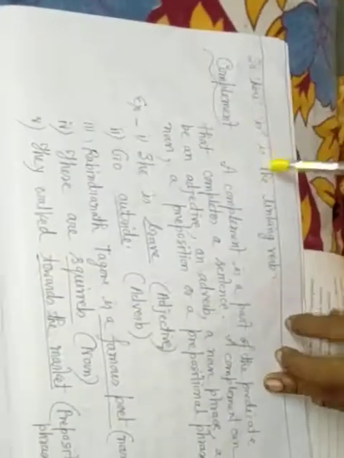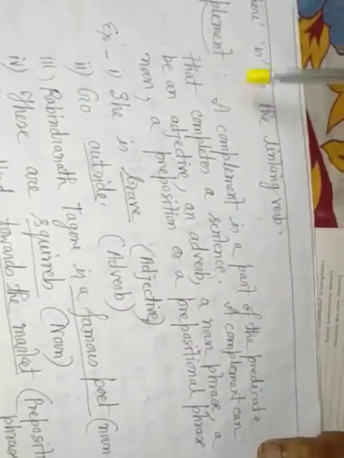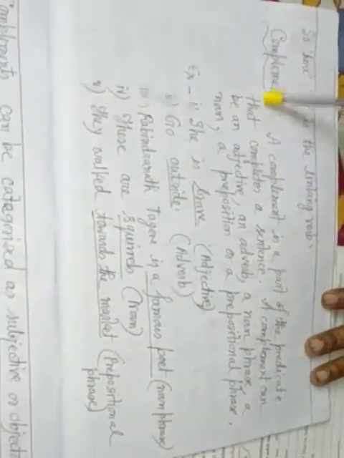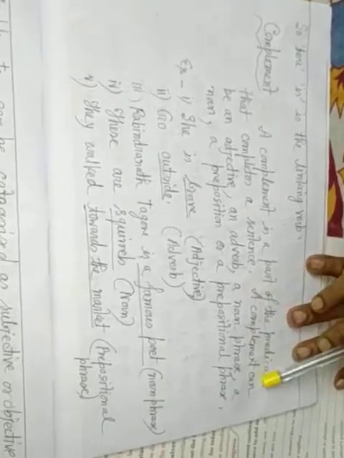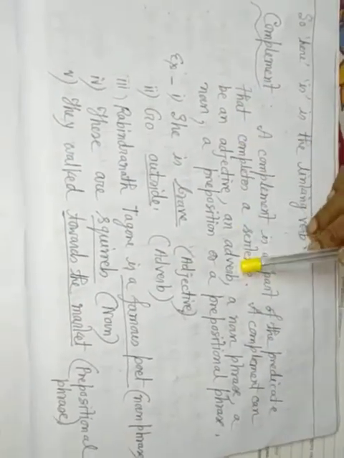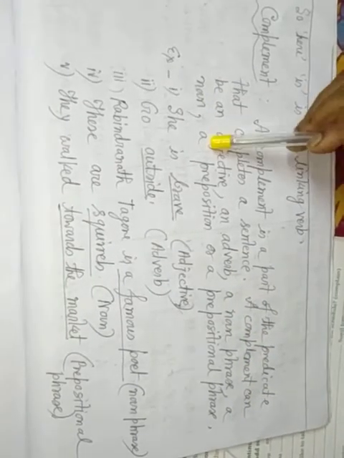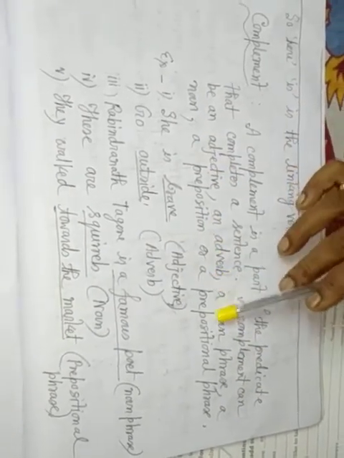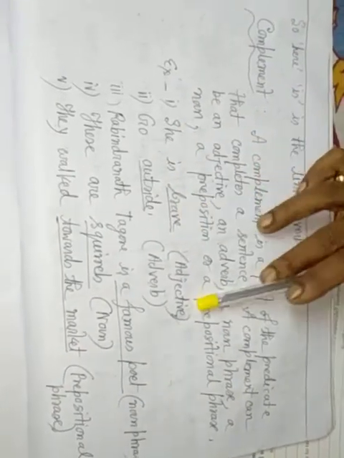So here is the linking verb. Complement. What is a complement? A complement is a part of the predicate that completes a sentence. A complement can be an object, an adjective, an adverb, a noun phrase, a noun, a preposition, or a prepositional phrase. Example, she is brave, brave is an adjective.